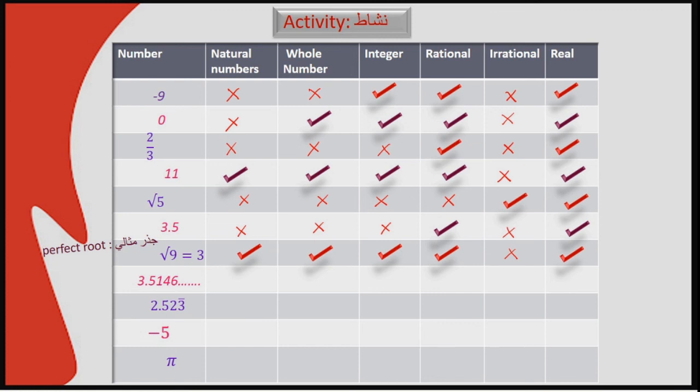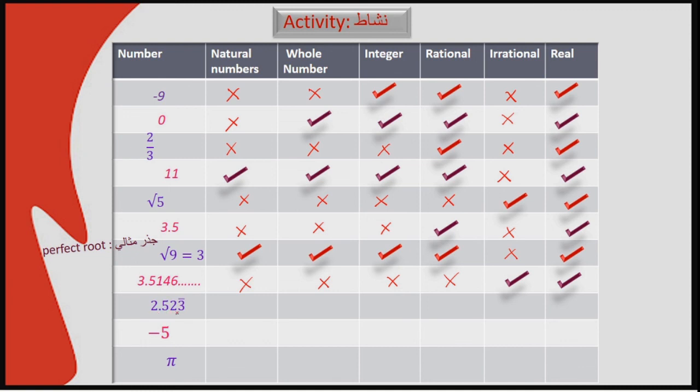Next, 3.5146 and so on. This indicates the number after the decimal does not stop and does not repeat. So it is not a natural number, not a whole number, not an integer, not a rational number, but it belongs to irrational numbers, and of course real numbers. Here, 2.523 with a bar over the 3 means 3 is repeating.